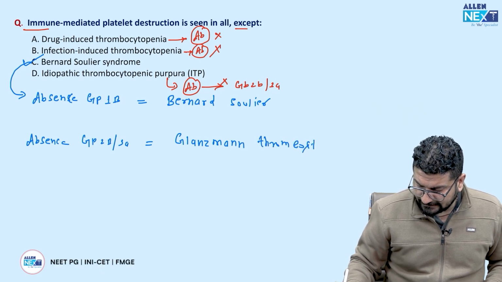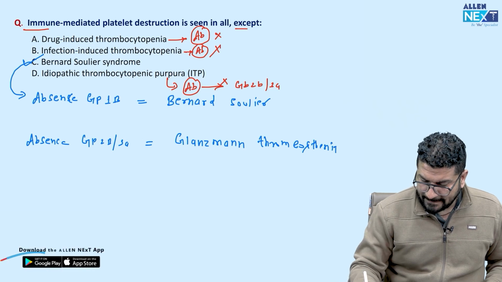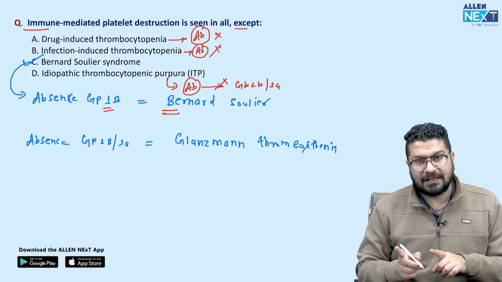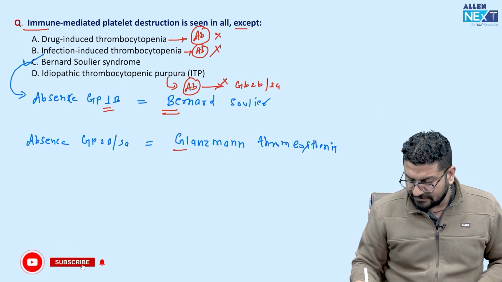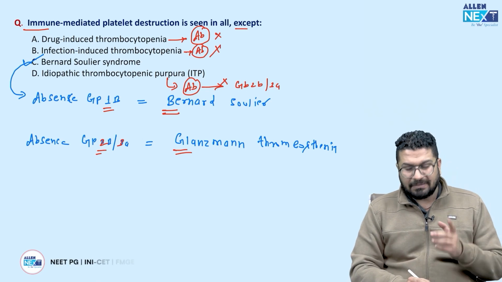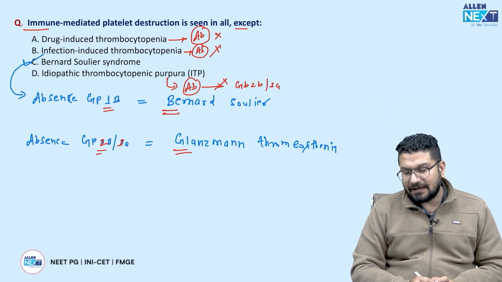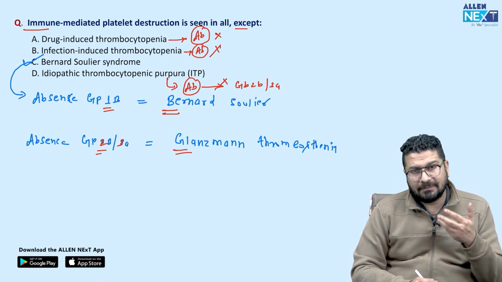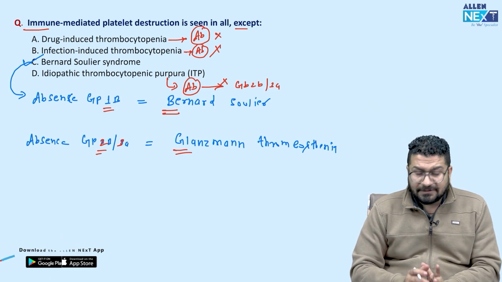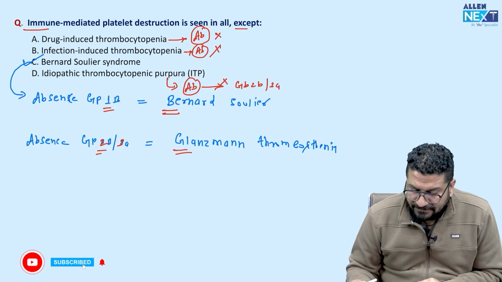अब इसको याद कैसे करना है, सिंपल है, B कम्स फर्स्ट, 1 कम्स फर्स्ट, पहले B आता है अल्फाबेट में, 1 आता है, ऐसे बाद में G आता है, बाद में 2 आता है, सिंपल. So remember Bernard-Soulier and Glanzmann, these are like genetic congenital absence of these GP1B and 2B3A. इसमें antibodies नहीं होते. So answer will be C.